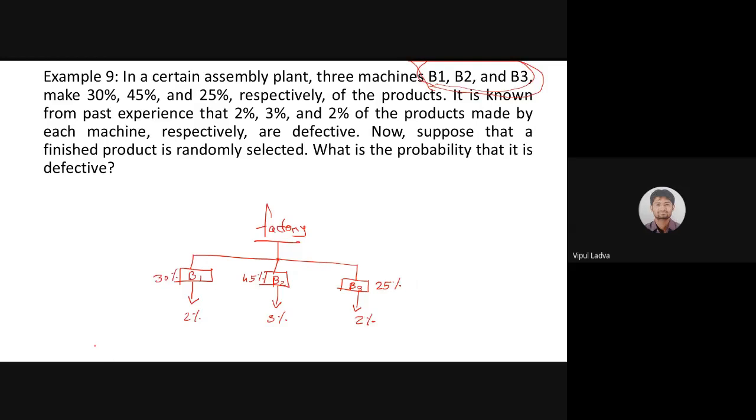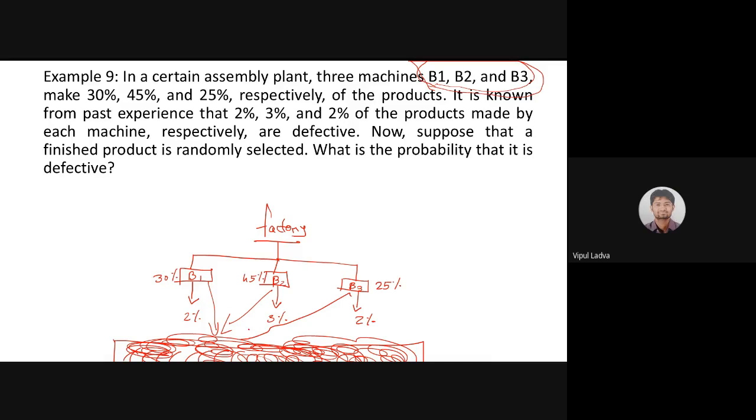Now, what I am doing at the end of the day: suppose here is the whole production. This is the whole production of the items. It might be produced by machine B1 or B2 or B3. These all are the lot of the production, all finished items, just for understanding. Whatever production comes from here will come here, and whatever from here will come here, and these 3 machines are putting the production over here. Now I am selecting a random item from this.